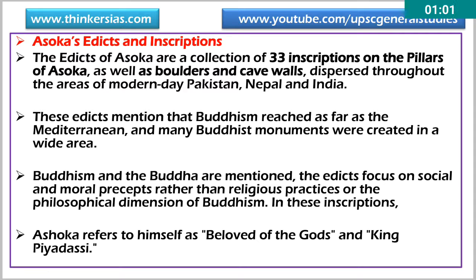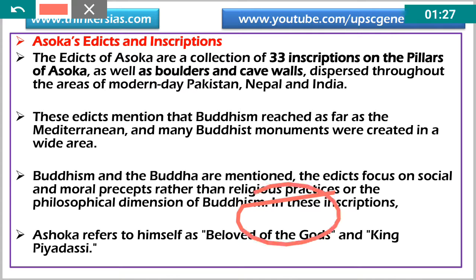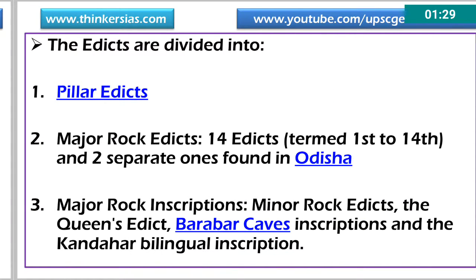These edicts mention Buddhism. They mention that Buddhism reached as far as the Mediterranean, and many Buddhist monuments were created over a wide area. They not only discussed Buddhism, they also discussed how a person should develop virtuous values, how to develop ethical behavior, and other issues. He is referred to as beloved of the gods, King Piyadasi.